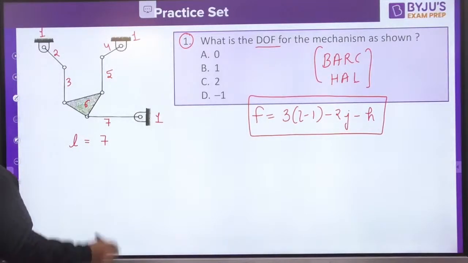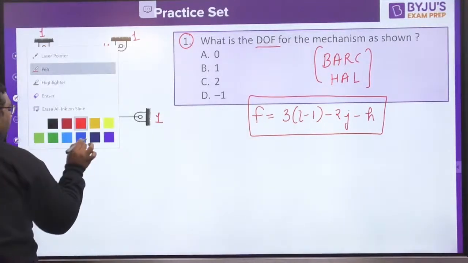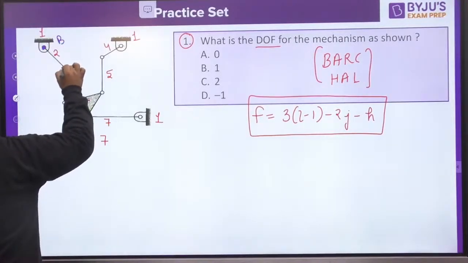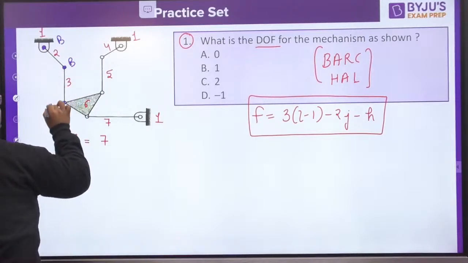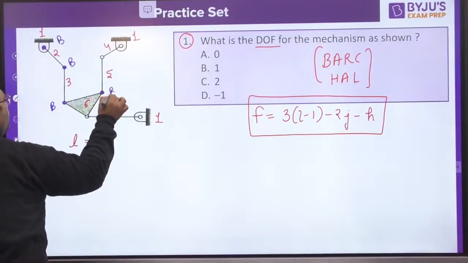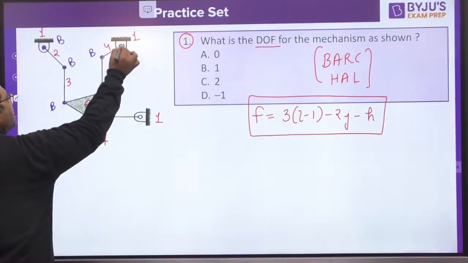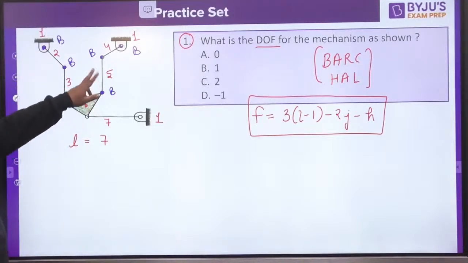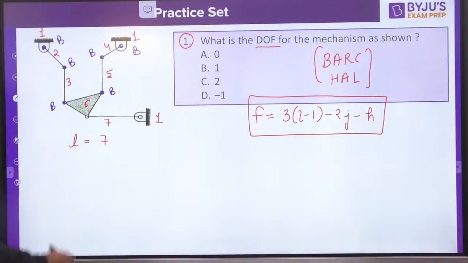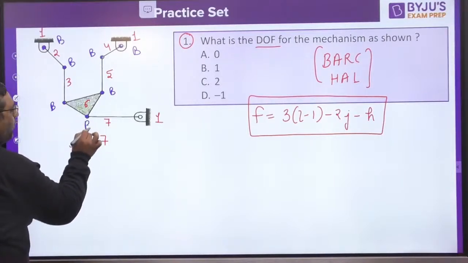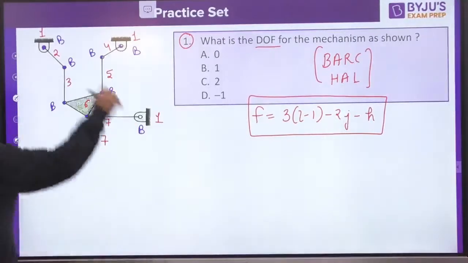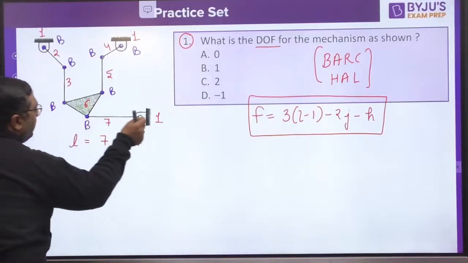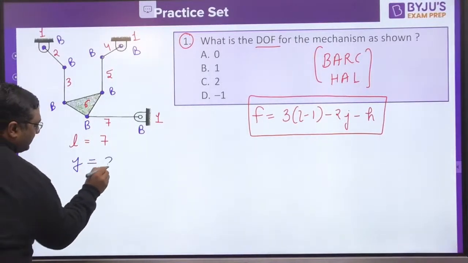Now we are going to see the joints. This is going to be binary joint 1, binary joint 2, third binary joint, 4th binary joint, 5th binary joint, 6th binary joint. Binary means where 2 links are connecting. Here 1, 2, here 2, 3, here 3, 6, here 5, 6, here 4, 5, here 1, 4. And this is 1 more binary joint, and here 1 more binary joint. So guys, 1, 2, 3, 4, 5, 6, 7, 8. The number of binary joints is 8.